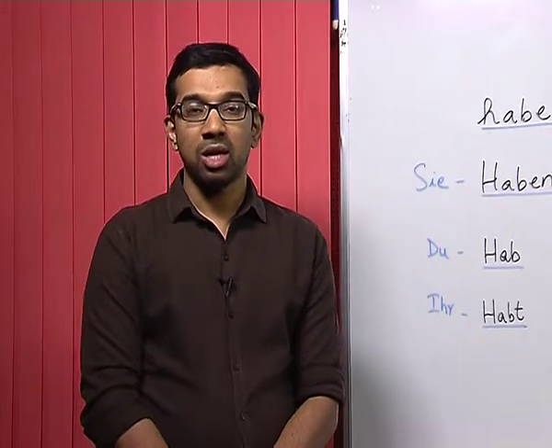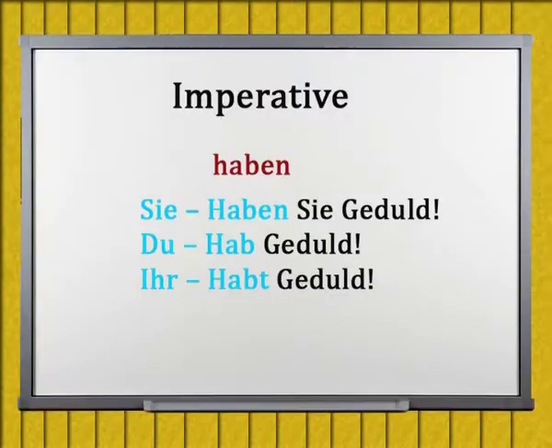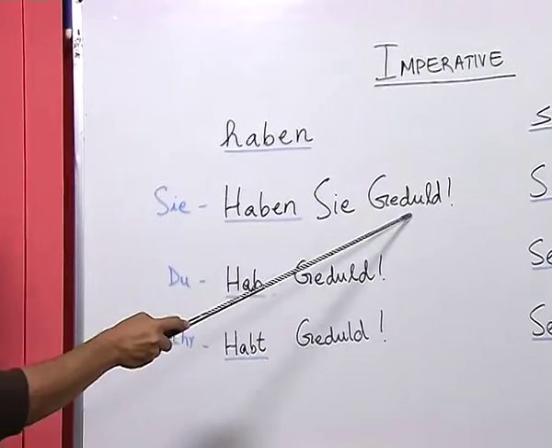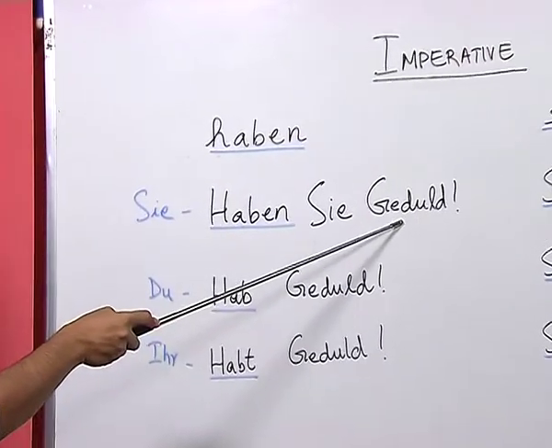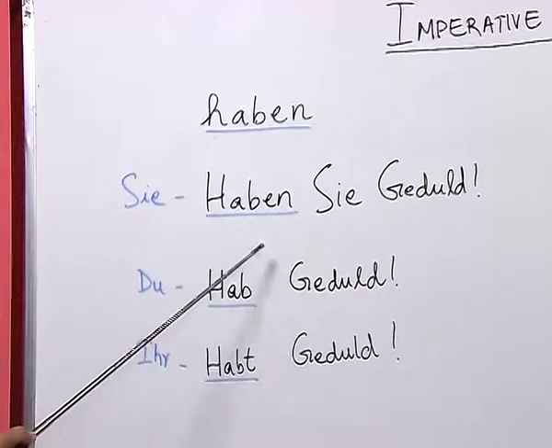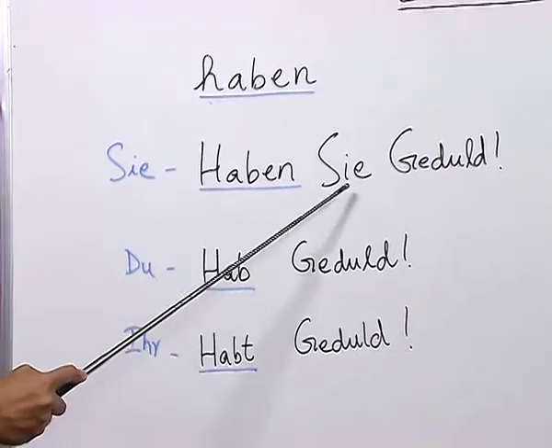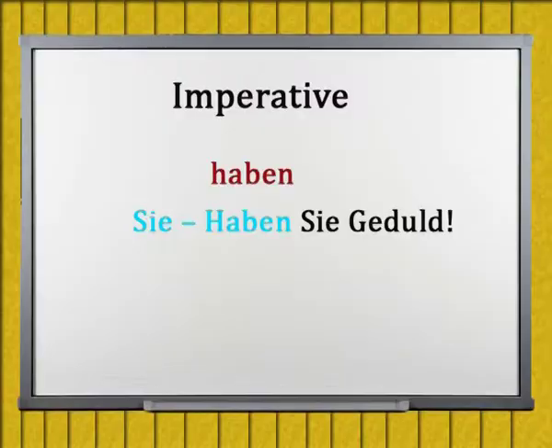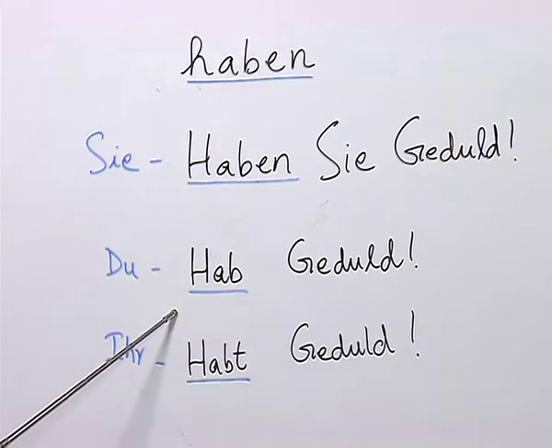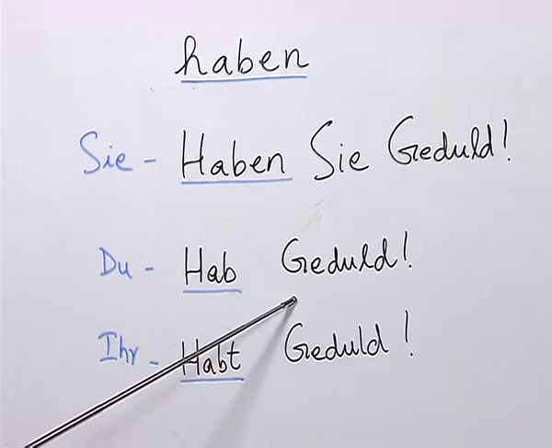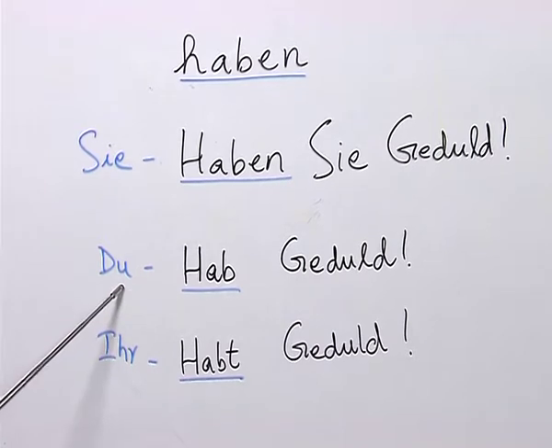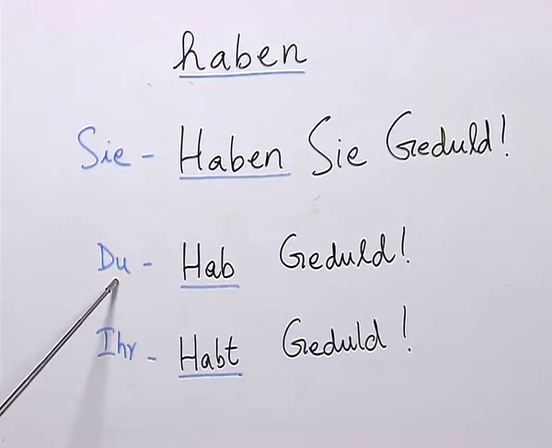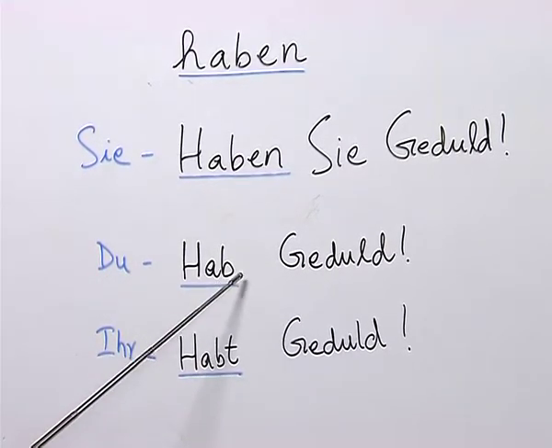Now, let us look at the conjugation of haben in an imperative sentence. For the pronoun Sie, we have Haben Sie Geduld. Geduld here means patience. As you can see, we have the pronoun here as well as the ending of the verb, en. Now, let us look at this sentence, Hab Geduld. You know that any imperative sentence with du carries neither the pronoun nor the ending.